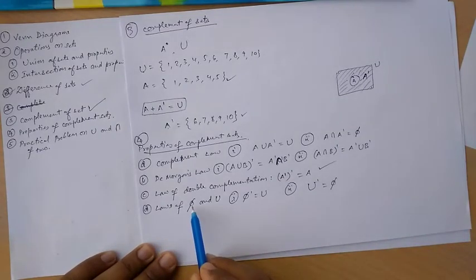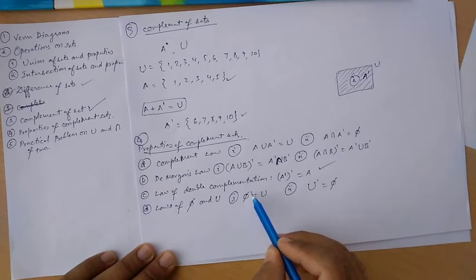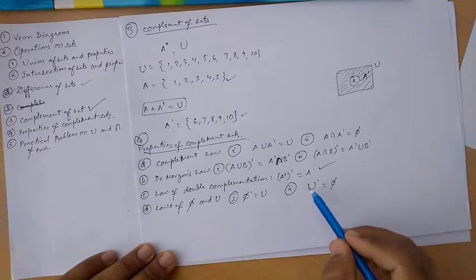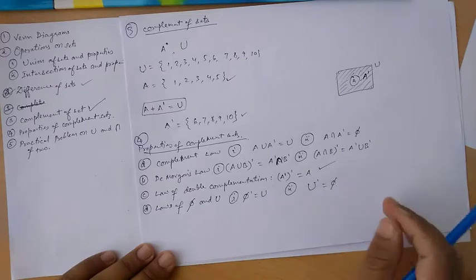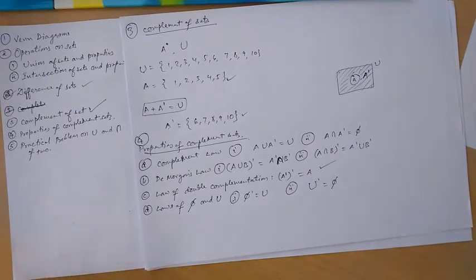Laws of empty set and universal set. If I take the complement of the empty set, definitely everything is in the union, and the universal set will be the result. And if I take the complement of the universal set, then I'll get the empty set over there. So these things are the properties of complement of sets.